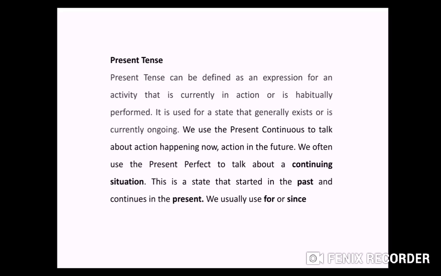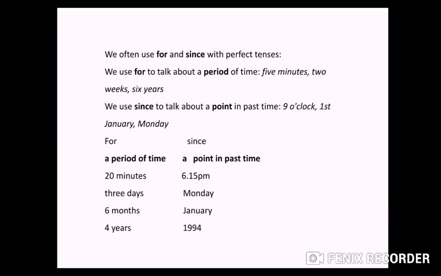We often use the present perfect to talk about a continuing situation. This is a state that started in the past and continues in the present. So it's something which started in the past and still is going on, that is your present perfect. We usually use for or since with perfect tenses.